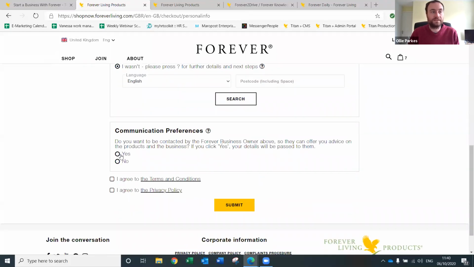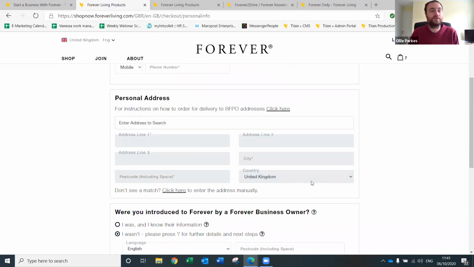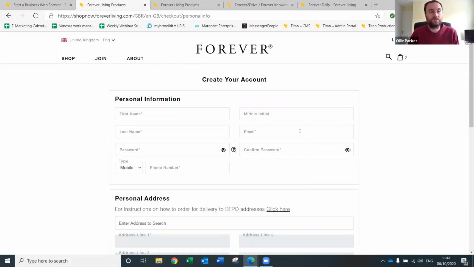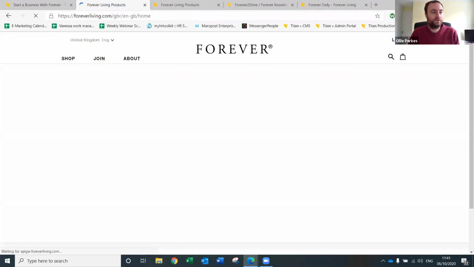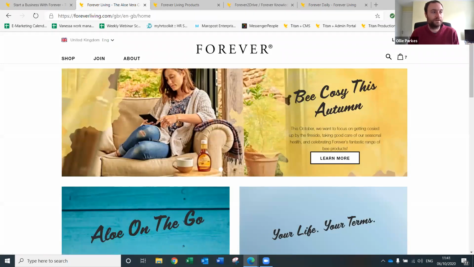Communication preferences, again, this is what I was talking about earlier, where if you press yes, then your details as the sponsor, their details will be passed on to the sponsor, which is you. So you'll be able to get in contact with them, and then they'd agree to the terms and conditions and the privacy policy, press submit, and then they'll go through to the payment screen where they'd be able to purchase. Any other questions about the shop side of it?